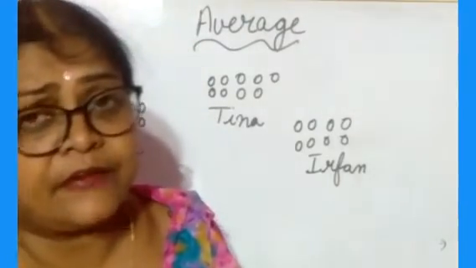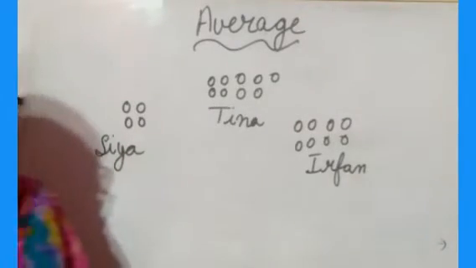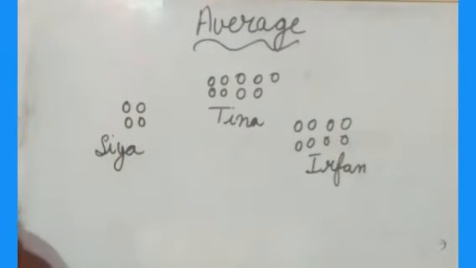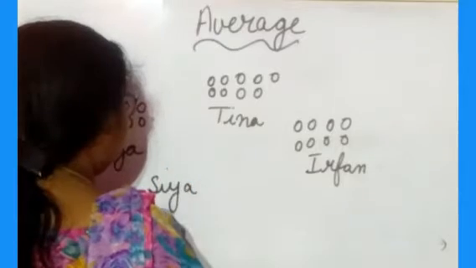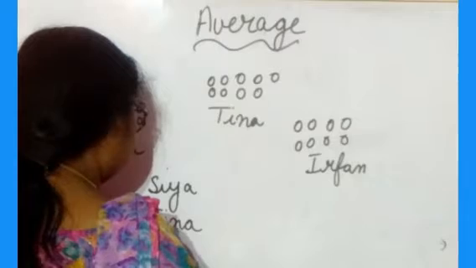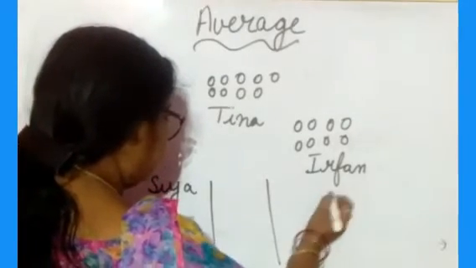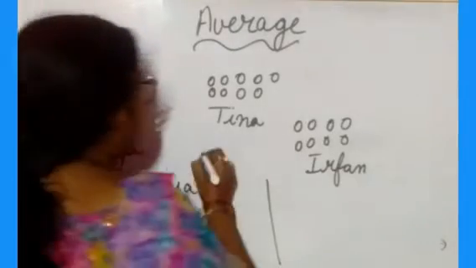What do we have to do? We have to take out the average of this. So how will you take out the average of this? So you see the names here: Shreya, okay, Tina and Irfan. Three friends. So before sharing, how many marbles are they having?